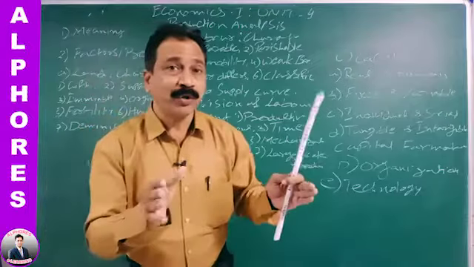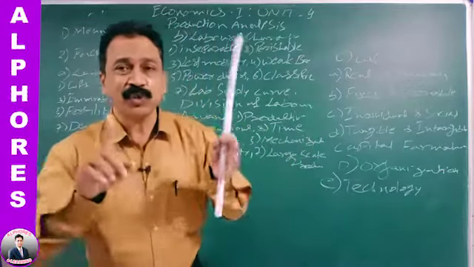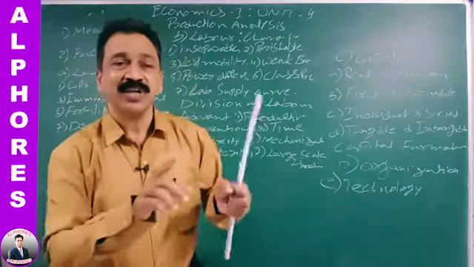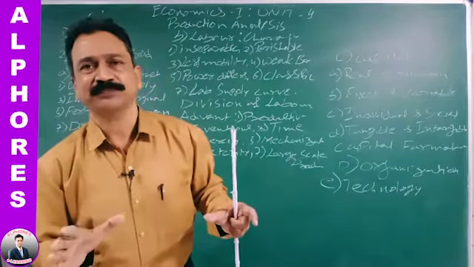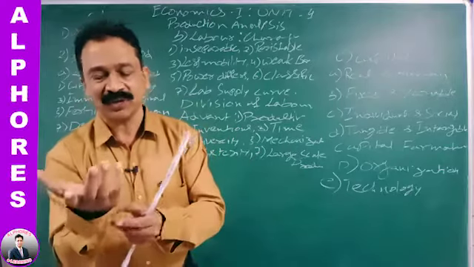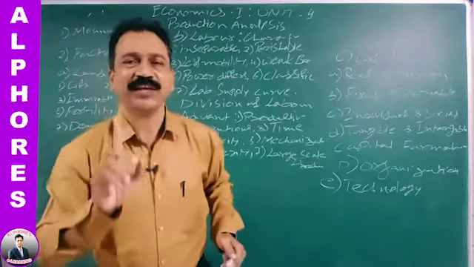If 10 people sit together and if one person is going to stitch the total shirt, he can stitch only one shirt at a time. That means 10 people working can stitch only 10 shirts in a day. If they have to stitch one shirt totally, curves, hands, collar, everything, then one person can stitch only one shirt a day.